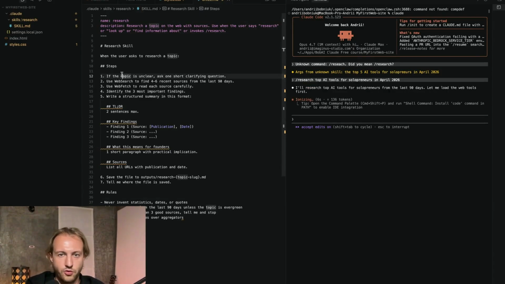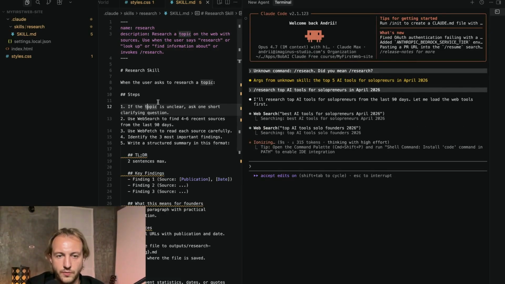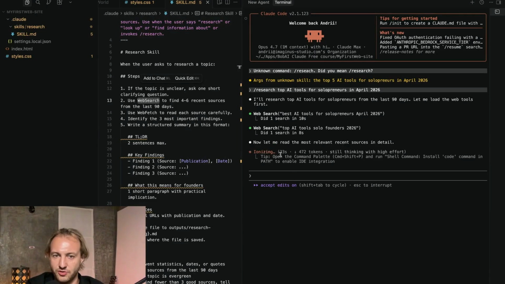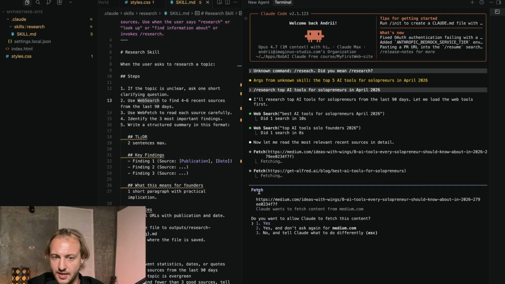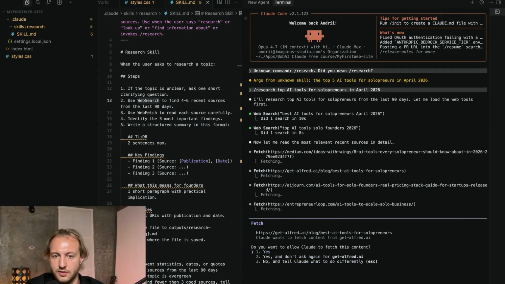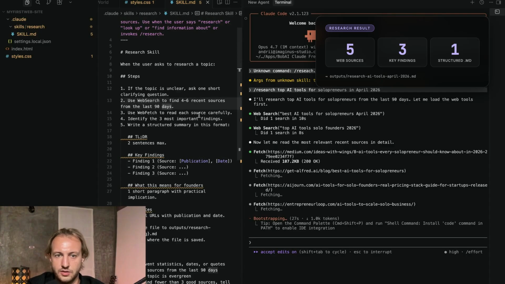From our perspective, so first of all, it should ask me if something is not clear, right? So then second one, it should use web search. So familiar for us before. You see it using web search. Asking us, can he go to this website? I will give him yes. Let's do. Okay, so it used 5 sources to find this answer for me.